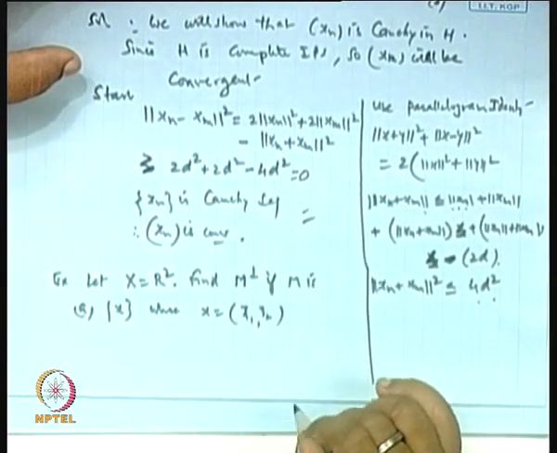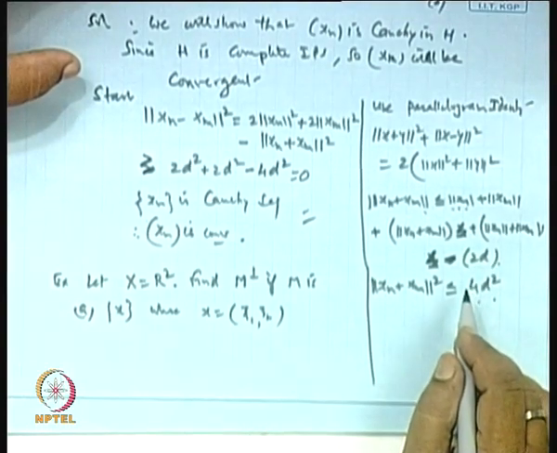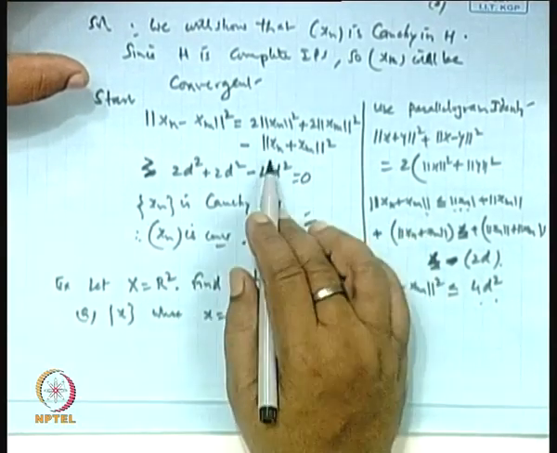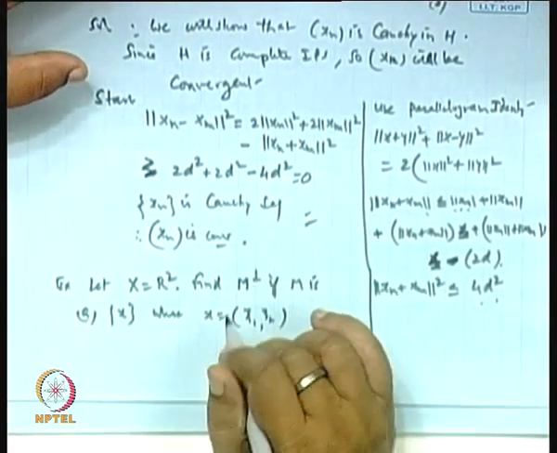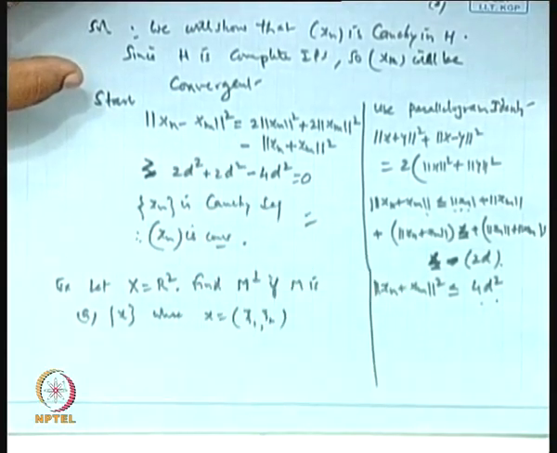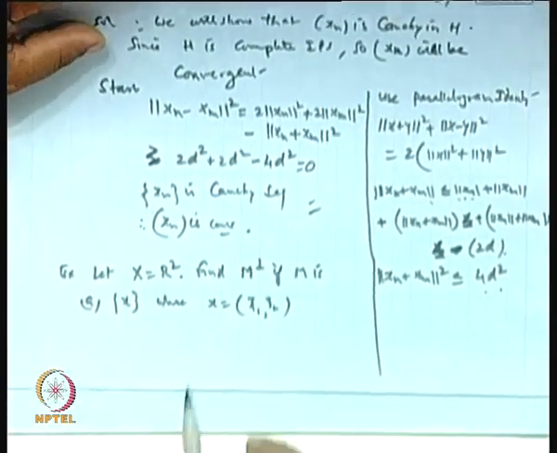If we put 4d squared, it indicates that we are subtracting something more. Hence the left hand side will be somewhat higher. So it is greater than or equal to 0. Okay, so x_n minus x_m will go to 0 after a certain stage.